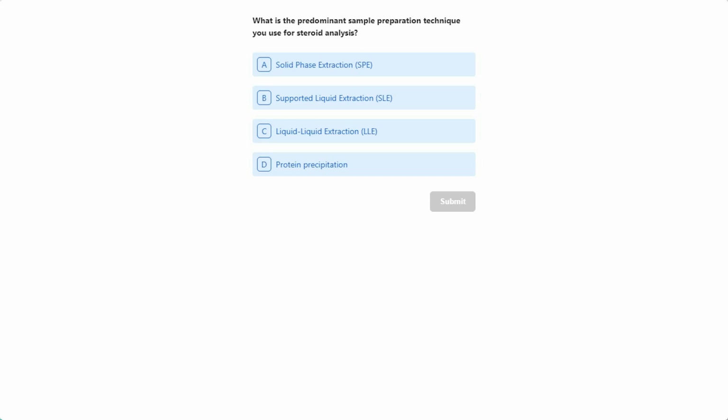Do you use solid phase extraction, supported liquid extraction, liquid extraction, or protein precipitation as the main technique in your lab? I'll give you another 5 or 10 seconds to answer that before I move on to the next slide. Okay, so I'll move on to the next slide now just to see the results.